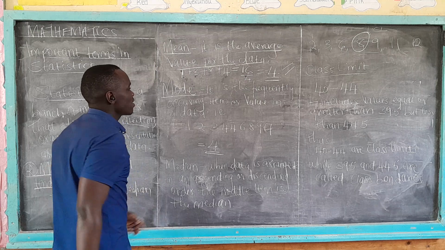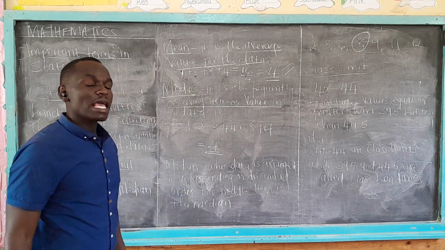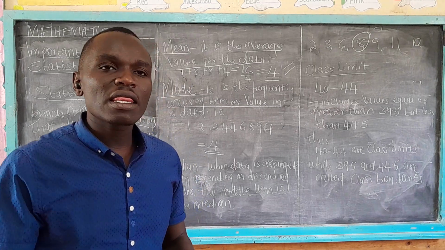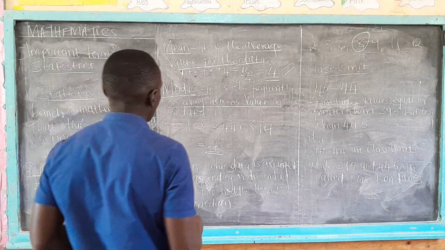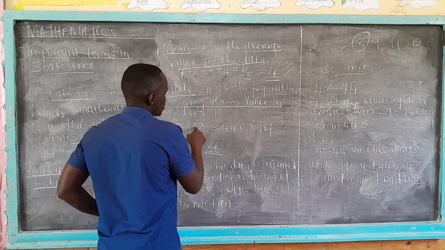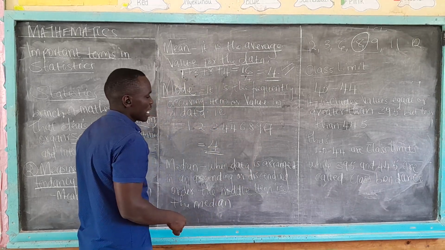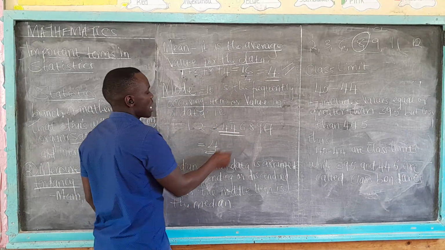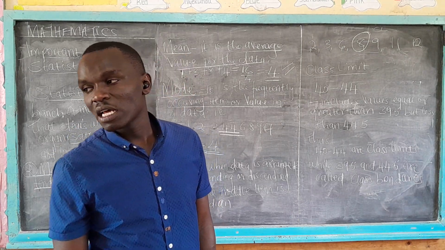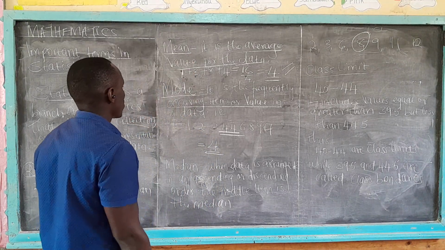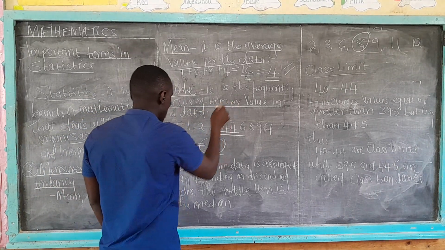Mode is the frequently occurring value or item. The one that occurs the most is called the mode. For example, if you take 1, 2, 3, 4, 4, 6, 8, 9, 7, you realize that 4 occurs more times than the rest. That's why it's called the mode, a frequently occurring item.